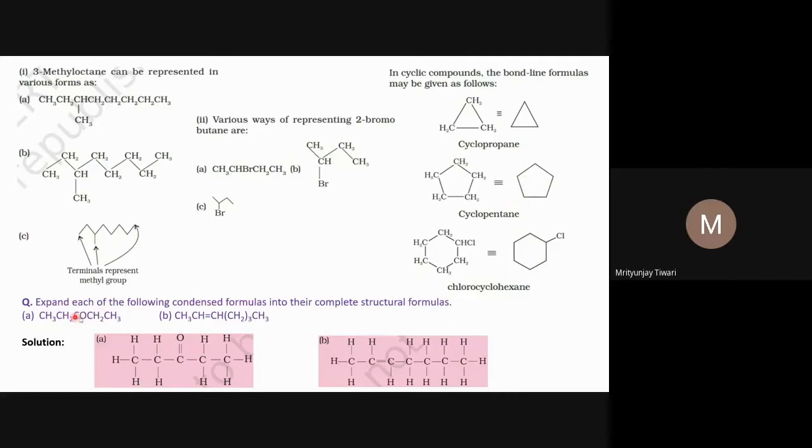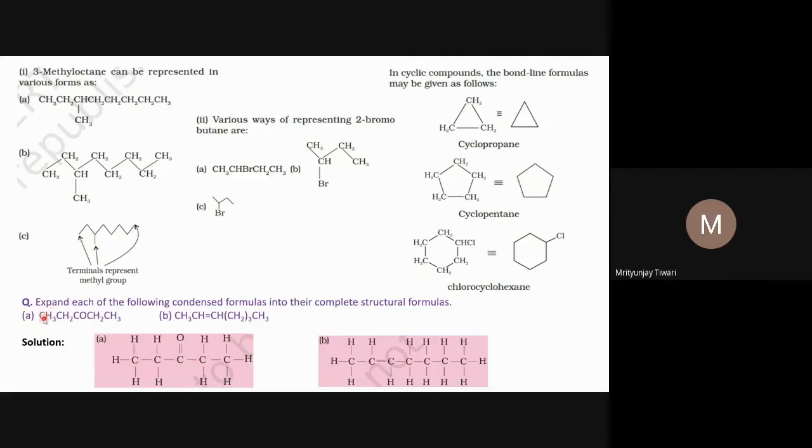Now let's see some questions: expand each of the following condensed formulas into their complete structural formula. These are condensed structural formulas: CH3, CH2, CO, CH2, CH3. Writing the structural formula is based on the understanding of organic chemistry, or understanding of the tetravalency of carbon, and you can write it clearly.